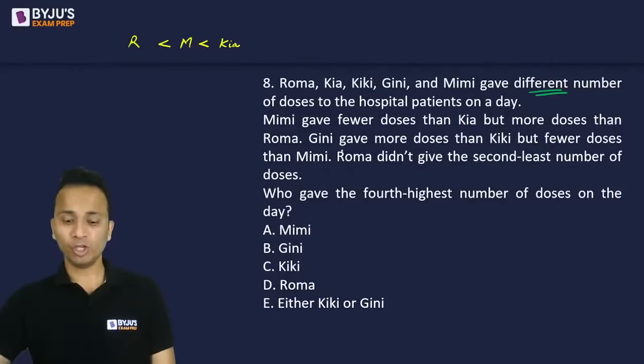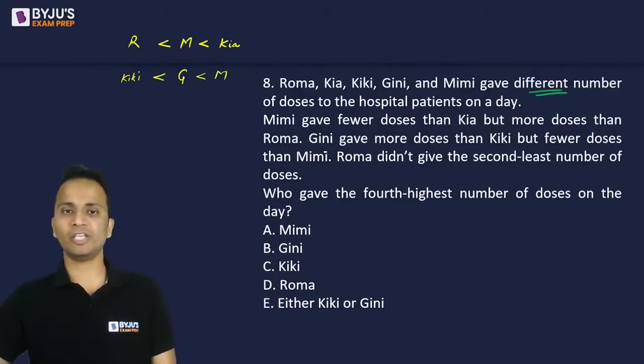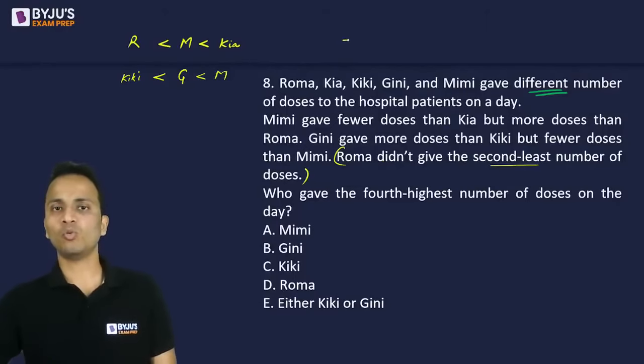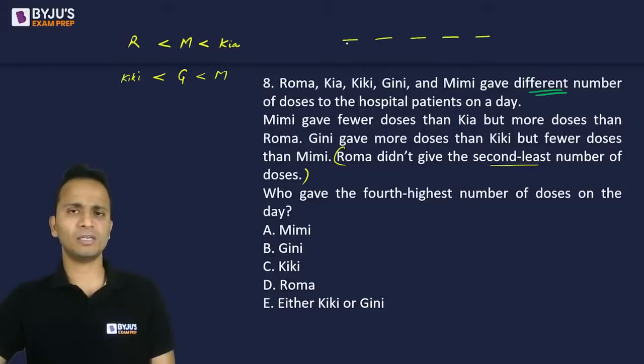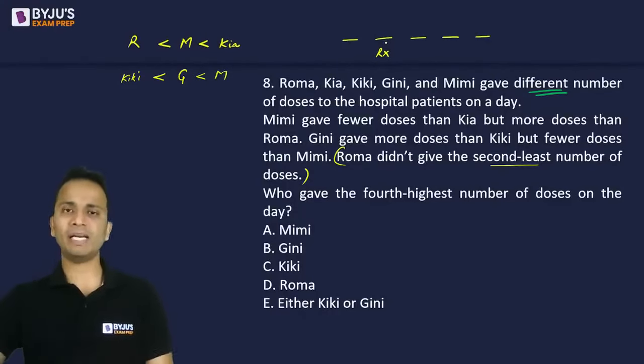Carefully, all of you. Next statement: Ginny gives more doses than Kiki, but fewer doses than Mimi. So this is the second relation. Now, Roma didn't give the second least number of doses. So 1, 2, 3, 4, 5. If this is the increasing order of the number of doses, then Roma did not give the second least. So Roma cannot come at this place.